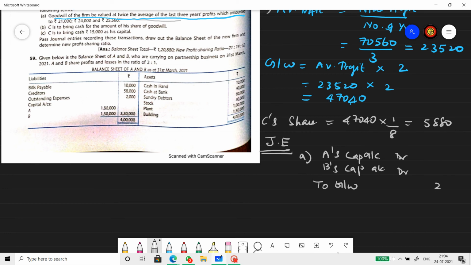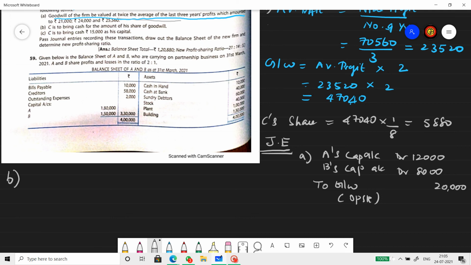The book goodwill inside the balance sheet is 20,000, and the existing goodwill should be distributed only in OPSR. And what is OPSR here in the question? 3:2. So distribute 20,000 in the ratio of 3:2. One will get 12,000 and the other will get 8,000. This is in regard to the goodwill that exists in the book.